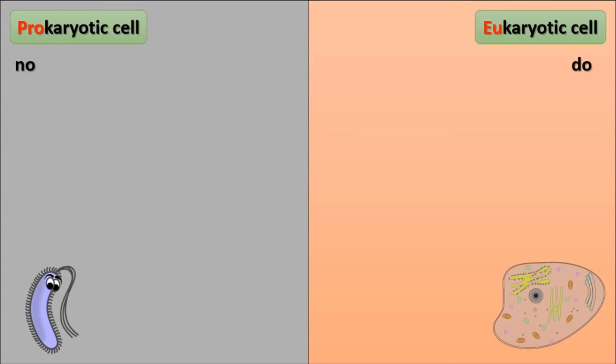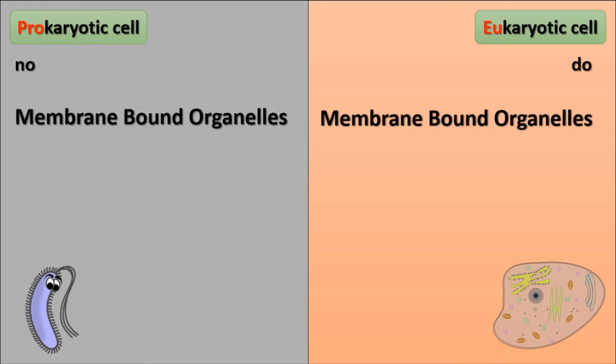So let's take what are the further differences. The prokaryotic cell has no membrane-bound organelles. All the organelles within the cell are just freely floating and they do not have a particular boundary or cell membrane of their own. Whereas in the eukaryotic cell, they have membrane-bound organelles.